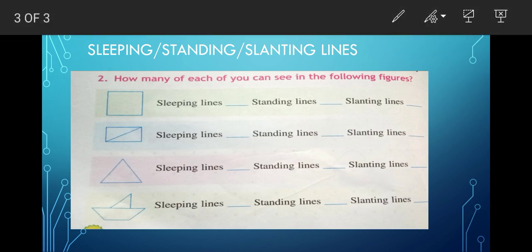And one more thing I wanted to say here, sleeping lines are also called horizontal lines, and standing lines are also called vertical lines. Okay, so how many different kinds of lines are there altogether? I mean straight lines, there are 3 different kinds of straight lines, that is sleeping, standing and slanting. There are also more lines, like a curved line, but that is not a straight line, so that will not be included in the straight lines.